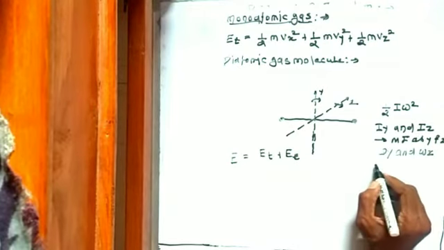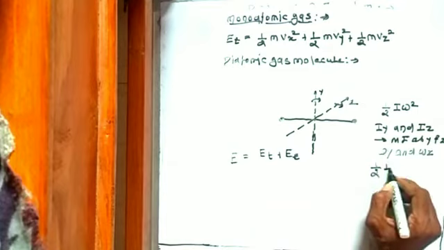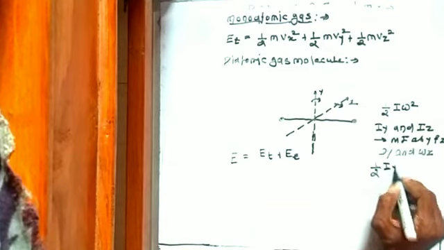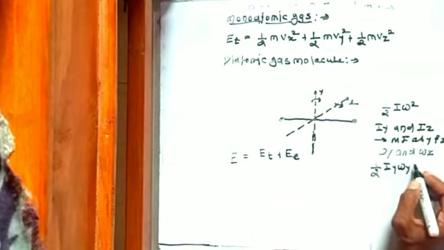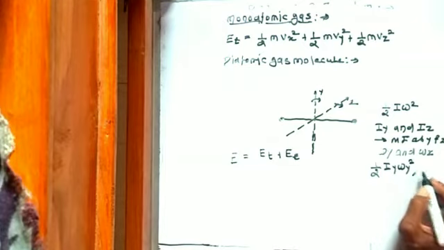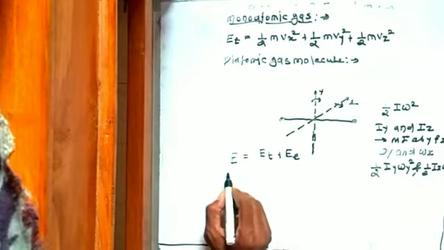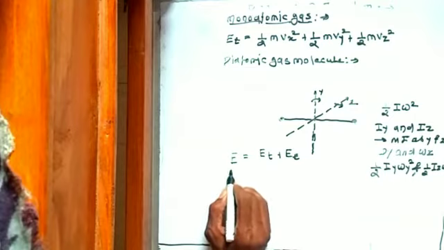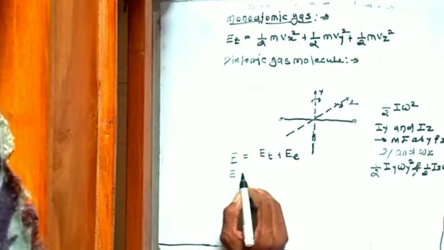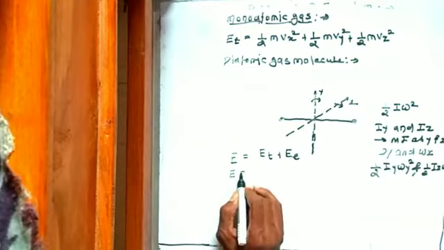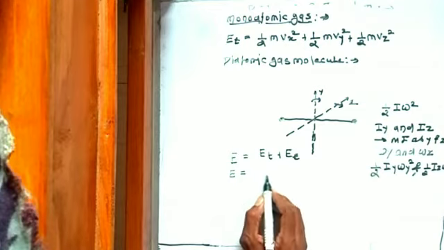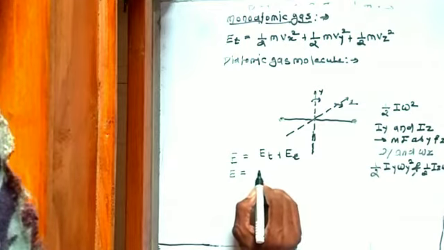So, its rotational kinetic energy will be 1 by 2 Iy omega y square and 1 by 2 Iz omega z square.